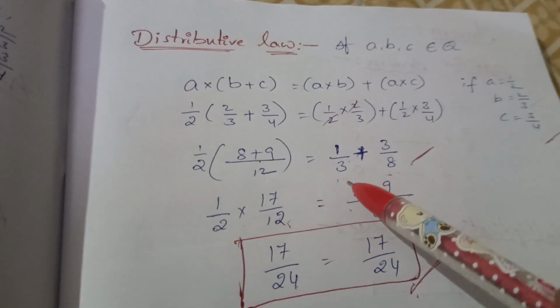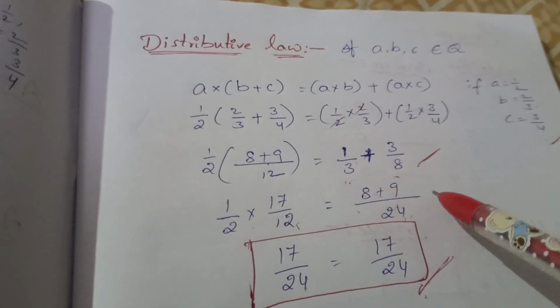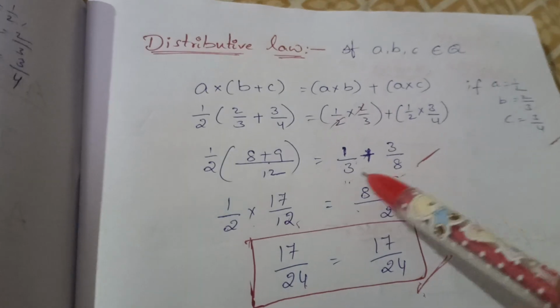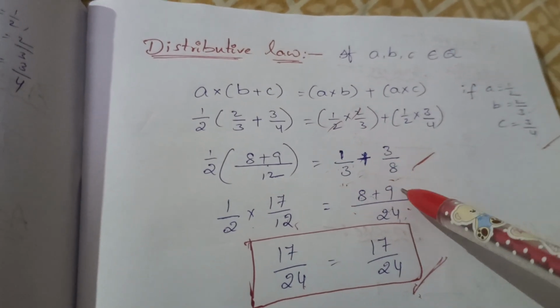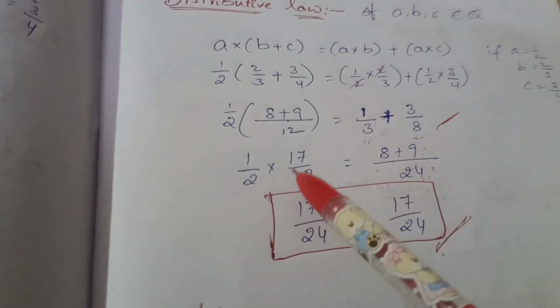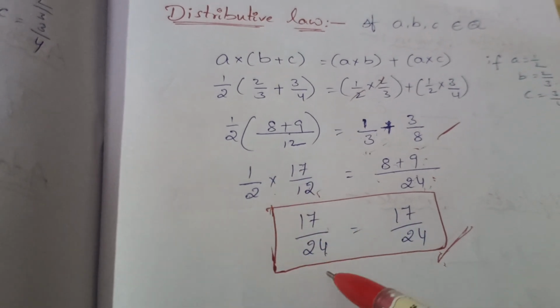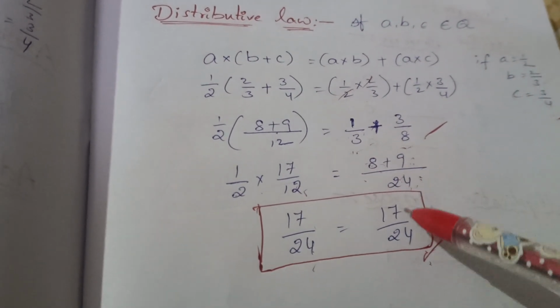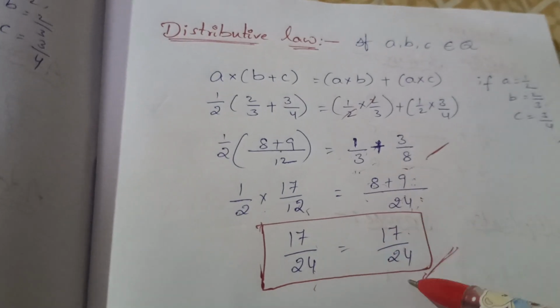So 17 by 12 equals... The LCM of 8 and 3 is 24. So 8 1s are 8 plus 3 3s are 9, over 24. 8 plus 9 by 24. 17 1s are 17. 12 2s are 24. 8 plus 9 is 17 by 24.